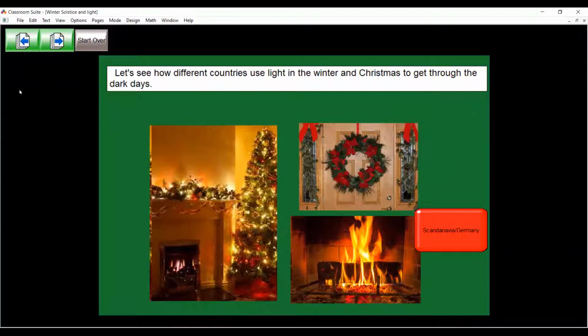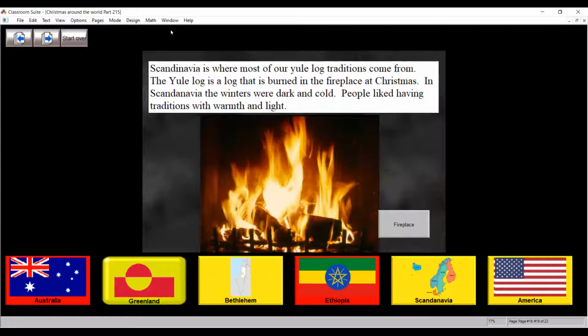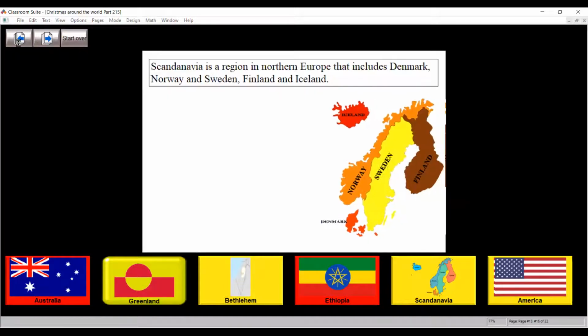So you can do some things to make yourself happier. There are many things you can do, but one of the things that we'll talk about here is creating some of your own light. We're going to look at a couple of different countries. So let's first of all go to, let me think here, Scandinavia.